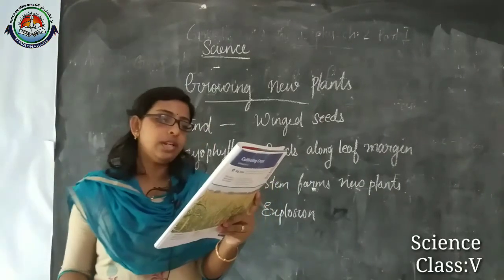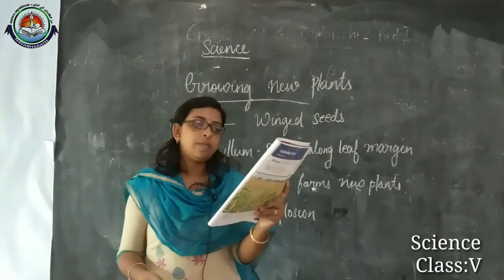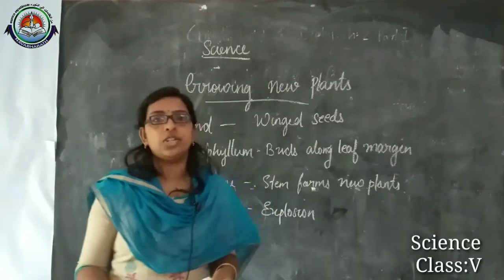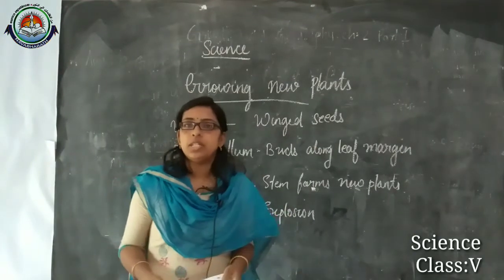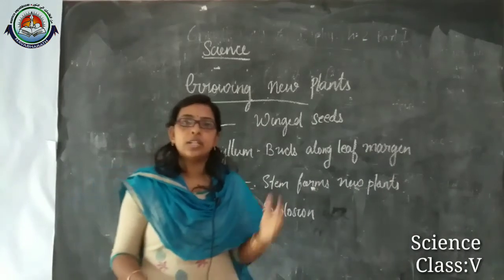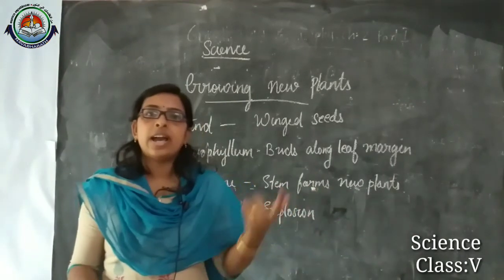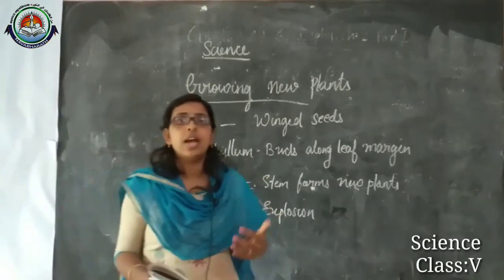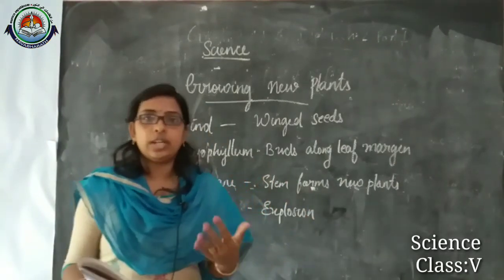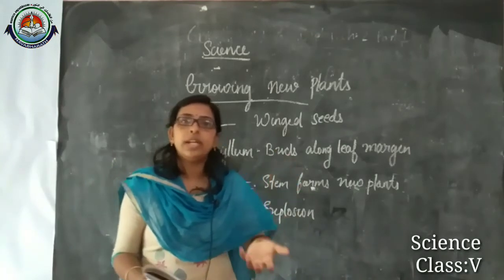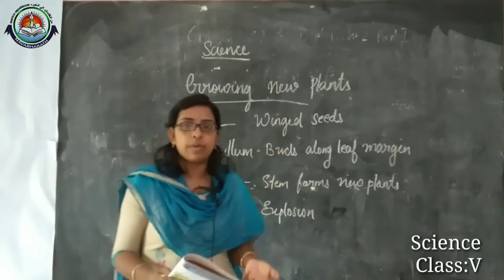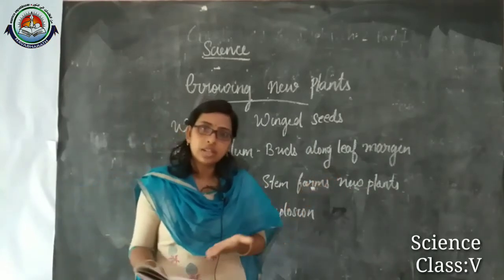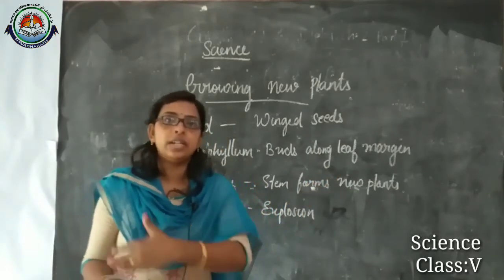Then last question, eighth one, vegetative propagation can occur naturally as well as artificially. Comment. In the case of potato, ginger, carrot and sweet potato, vegetative propagation happens naturally. But in the case of the rose plant, we cut the stem and plant it in a new place.